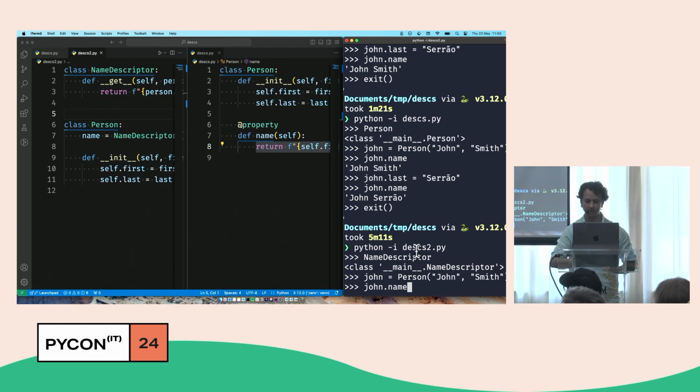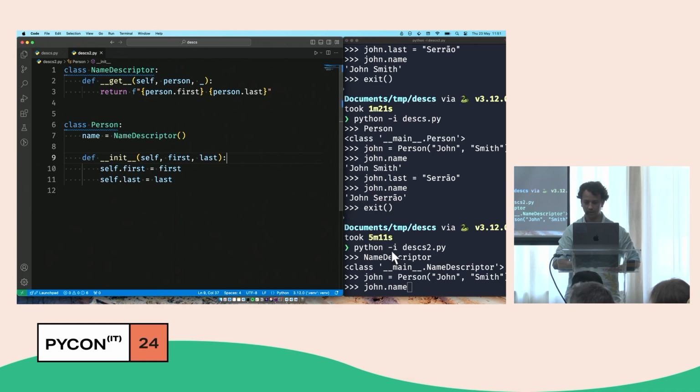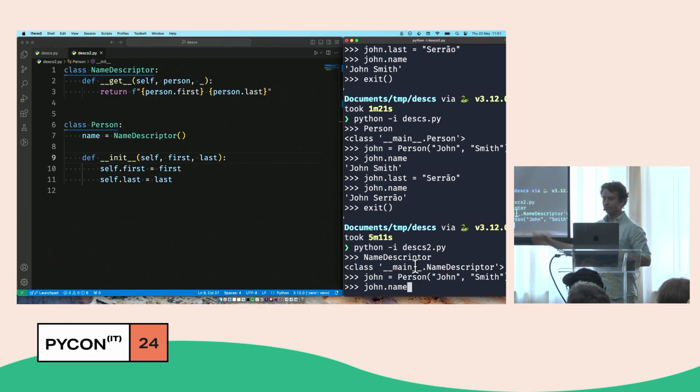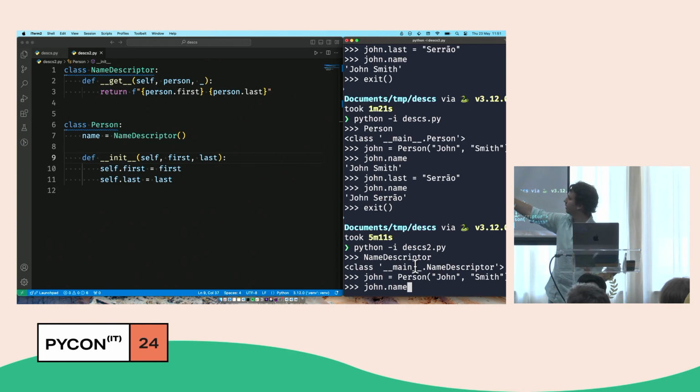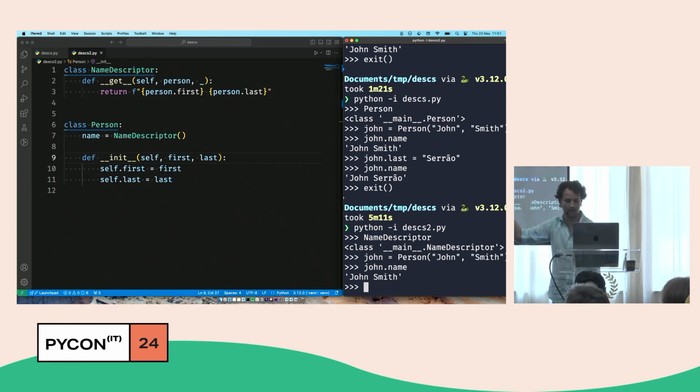I get John Smith, and this is where the fun stuff happens, because this looks like an attribute from the user point of view, but what's going to happen actually is, I'm going to go access this. There's nothing specifically defined in this instance, so we're going to look for name in the class, and the class person has a name. Oh, it's that name descriptor object. Oh, but wait, this name descriptor object has the method get. And so Python will call method get for us. It will put this John here inside the person, and then I get John Smith.